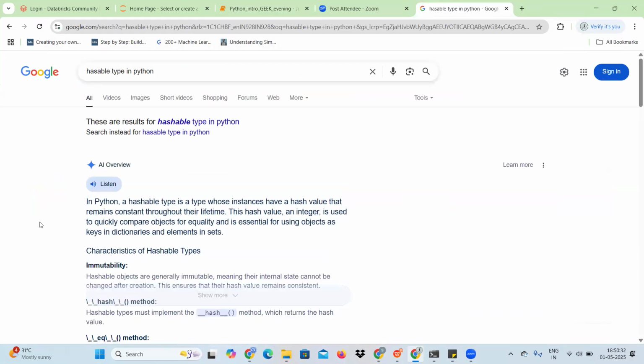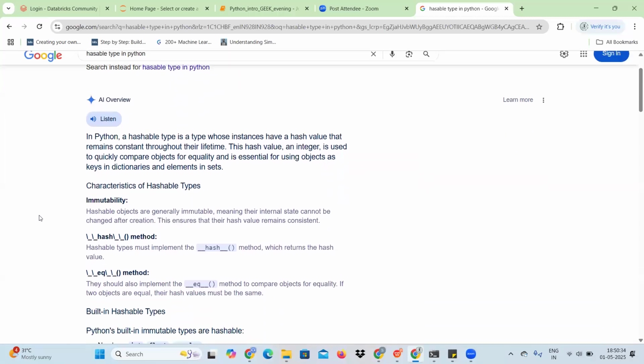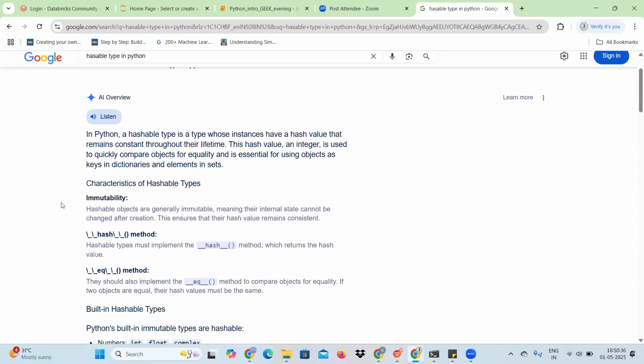So hashable type means, I have not added it in my slide actually. Okay. So basically, immutability. Hashable type means it is immutable, like tuple.